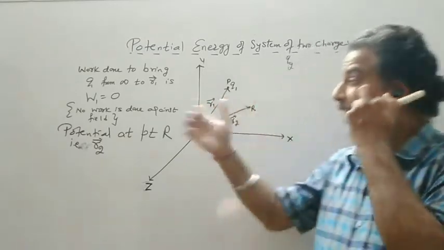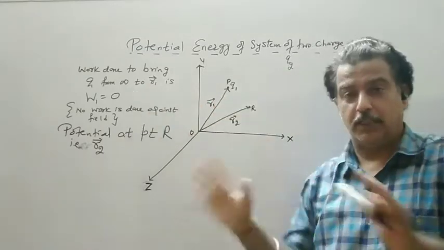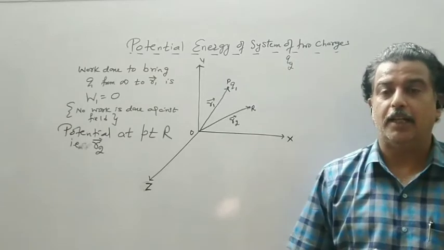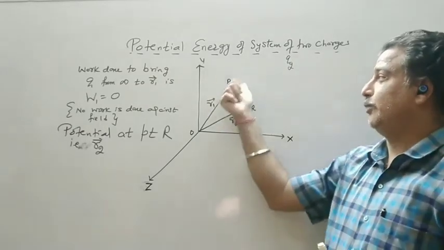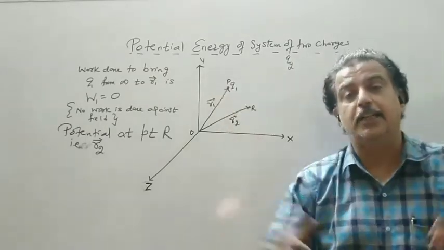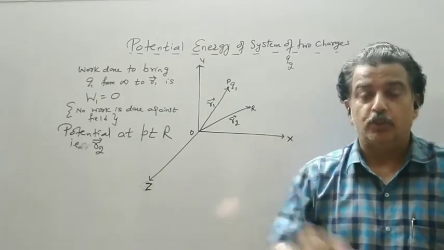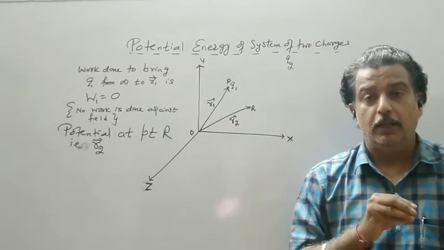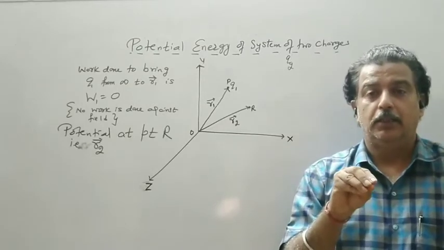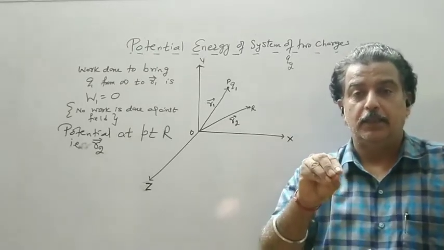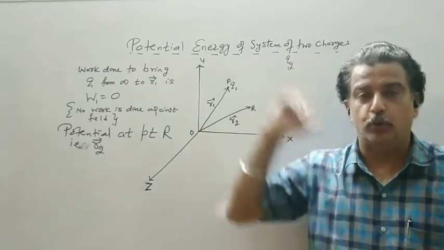So see the steps. First charge, no work done, clear, because there was no one in the class. Now it has created potential around it, meaning it has created an electric field around it. Now you have to do work against this. So find the potential at the point where you have to place the other charge, say Q2.